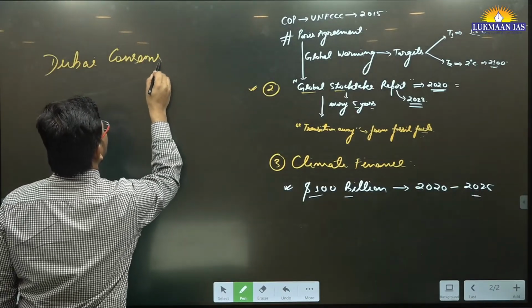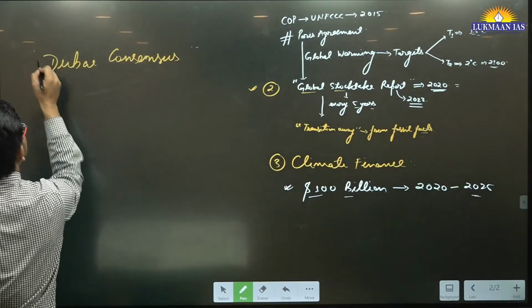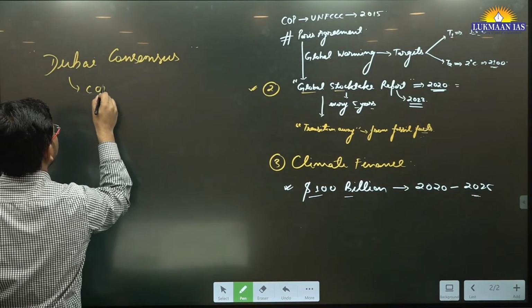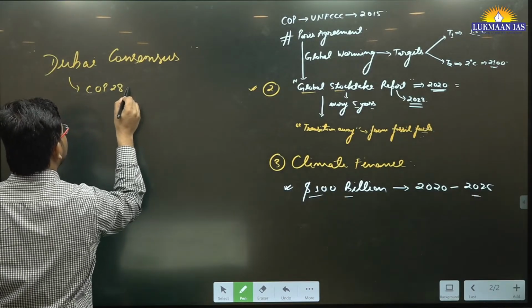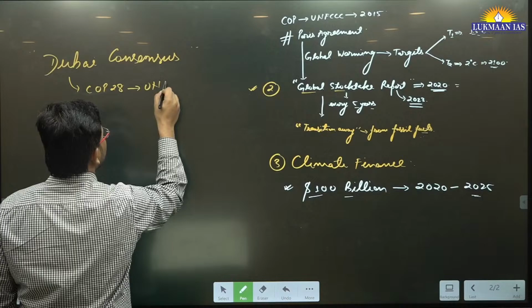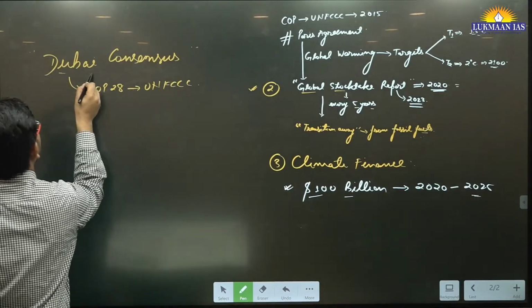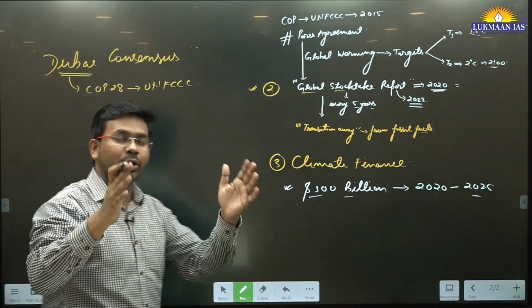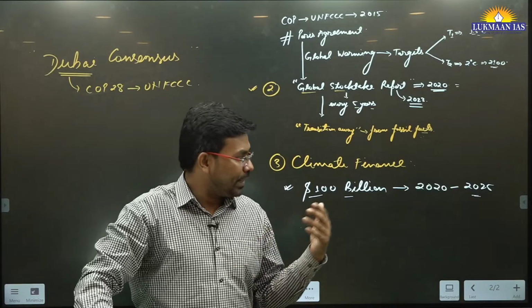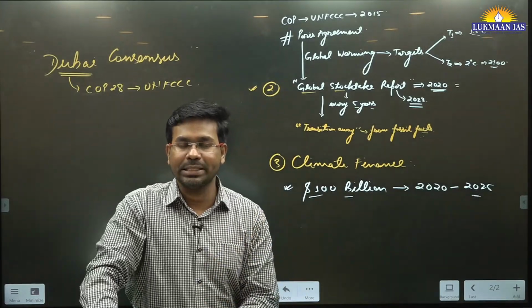So what do we mean by Dubai Consensus? Basically, the Conference of the Parties COP28 is being conducted in Dubai, right? So in Dubai, they have come up with a consensus document, a document having 21 pages or I think 27 pages.